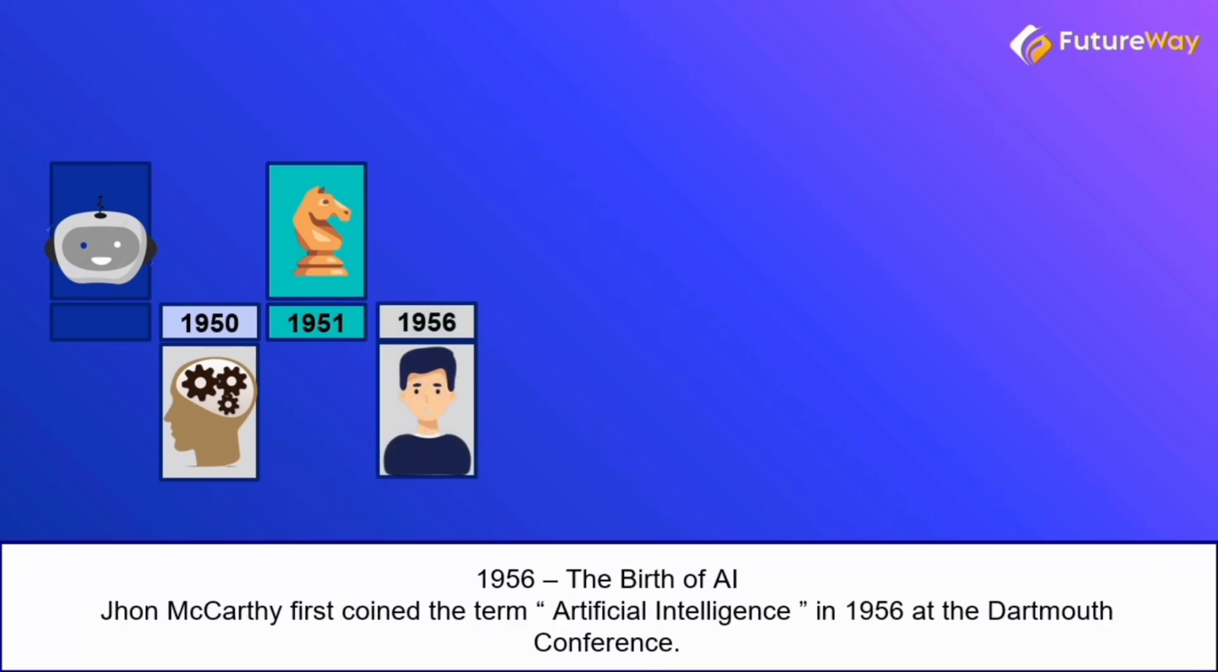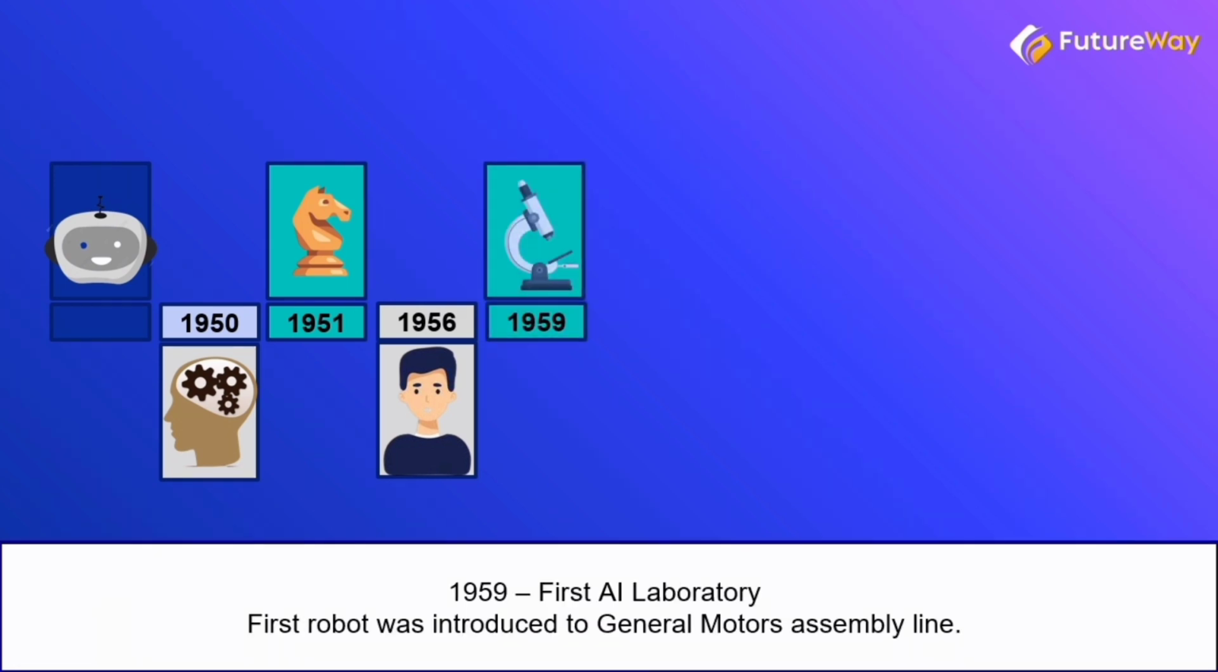This is followed by the year 1956. Now, this is probably the most important year in the invention of AI. The term artificial intelligence was coined by John McCarthy at the Dartmouth conference in 1956. Coming to the year 1959, the first AI laboratory was established. This period marked the research era of AI. The first AI lab for research was at MIT, which is still running to date.